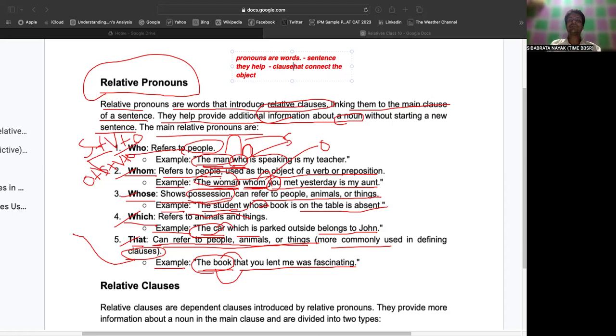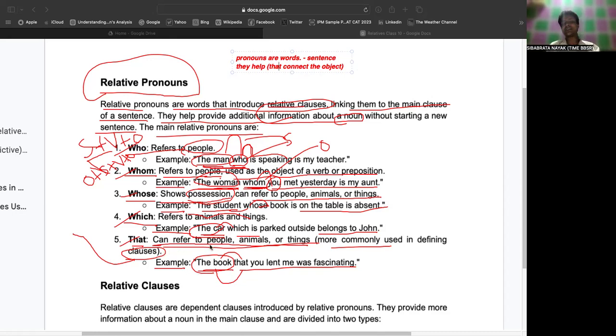Here, that connect the object is a part of the sentence when used with they help, making a complete sentence. So that is referred to as a relative clause: they help that connect the object. That can be referred to as the total clause.